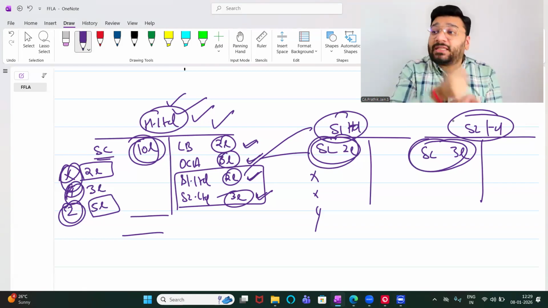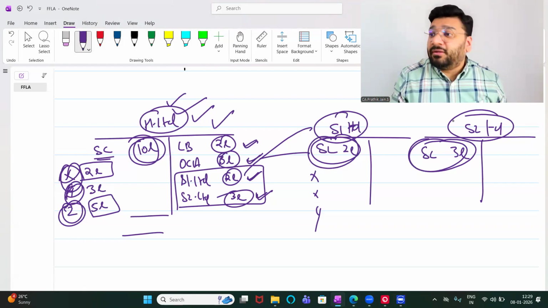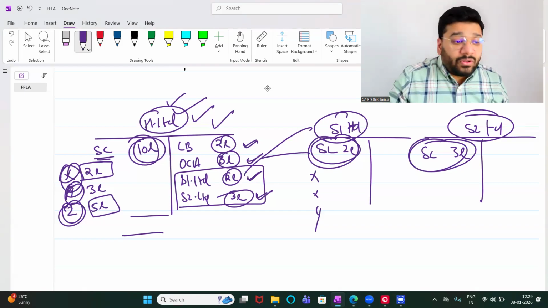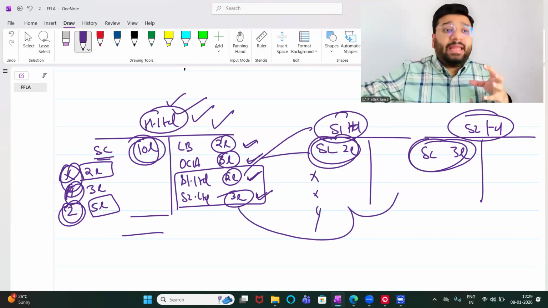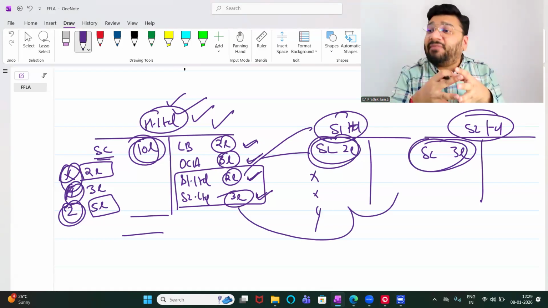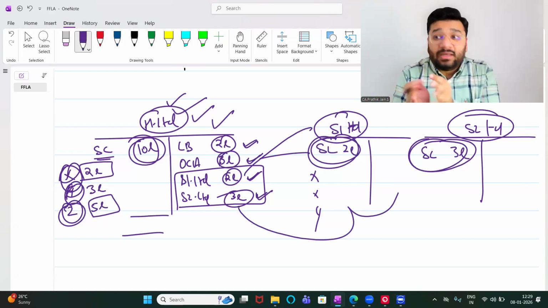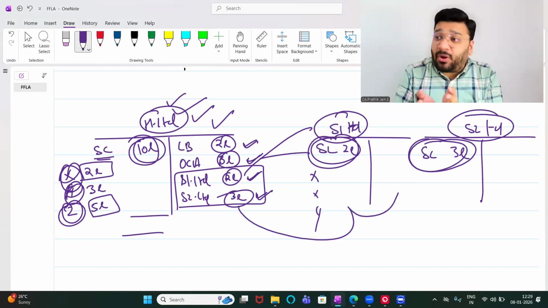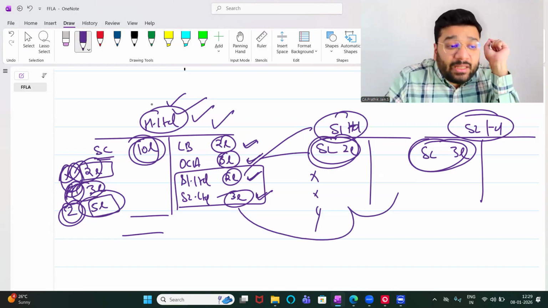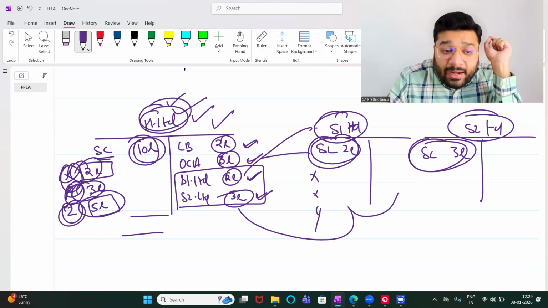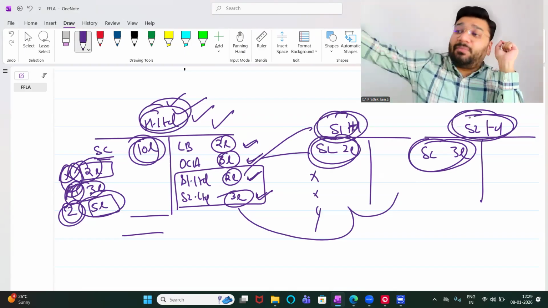On the overall basis, what is my profit? On the overall basis, what is my balance sheet position? Got it? So we consolidate all the financial statements, that is, holding and subsidiary financial data we compile, and we say this is the total asset, this is the total liability, this is the total income, this is total expenses, this is total profit. So on the whole, you get to know it, because whatever money is being invested by people, this investment is partly being used in H Limited and partly is being invested in some other company. So that some other company is my company.